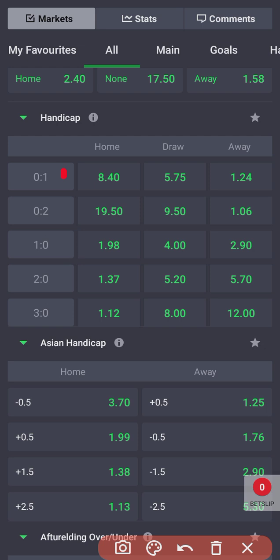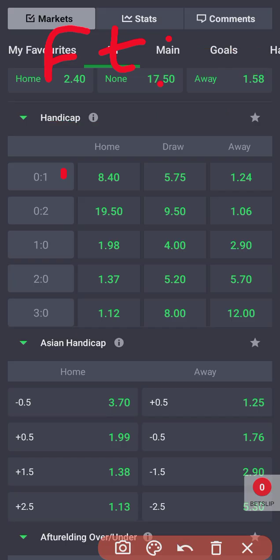Now, if by full time this game ends 0-0, that's a perfect draw, 0-0 for both the home side and the away side, then if we add the handicap, that is 0-1, do you understand? Plus handicap, that is 0-1. The away team won the game and our handicap stays intact. That means we have won that particular bet.